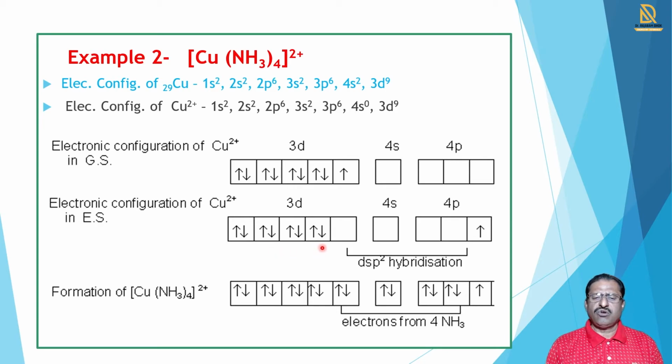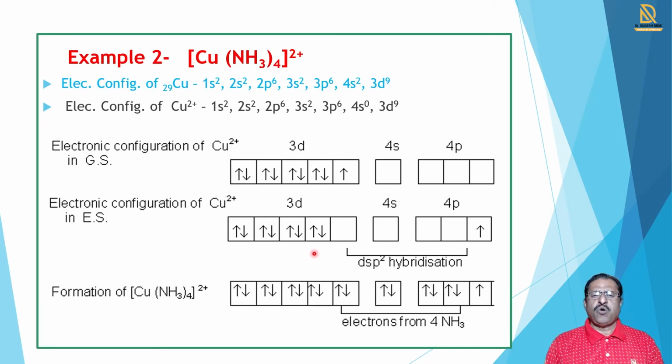But here an electron from the lower 3d orbital is promoted to 4p. Such a transition is abnormal, but it is observed.